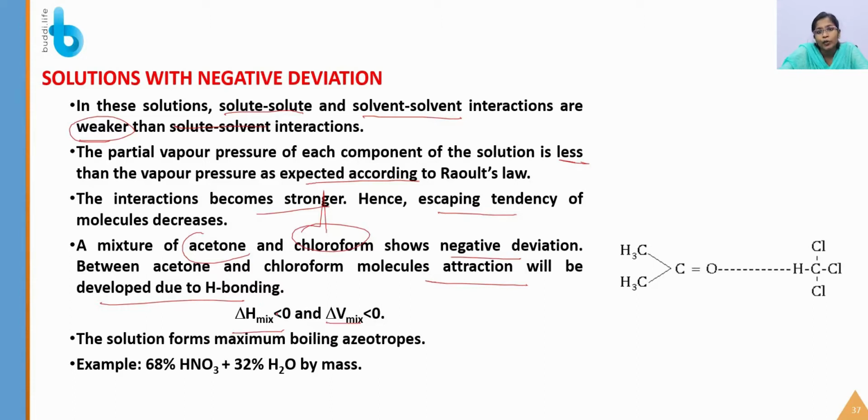They might ask a question on the difference between positive and negative deviation also. Here the solution forms maximum boiling azeotropes. There it was minimum boiling azeotrope. So try to remember these differences. They might ask in a 3-mark question also. So next we saw the azeotropes in negative deviation and in positive deviation also.